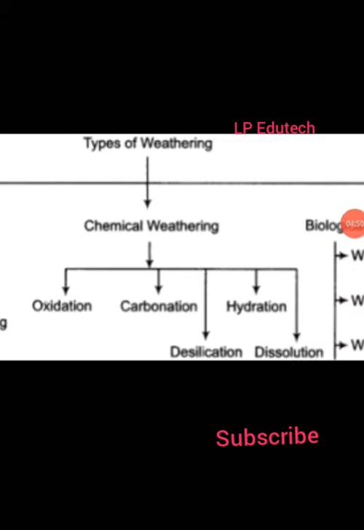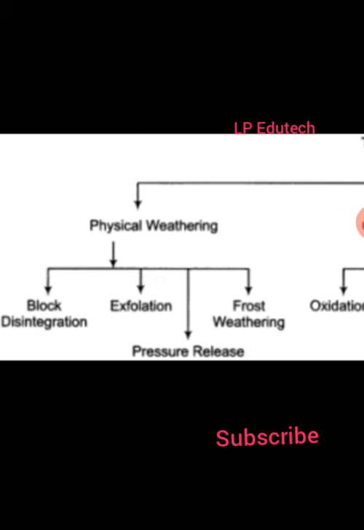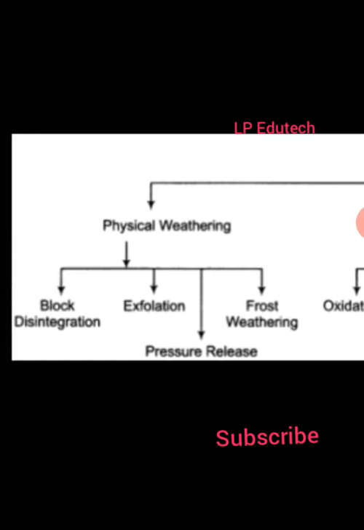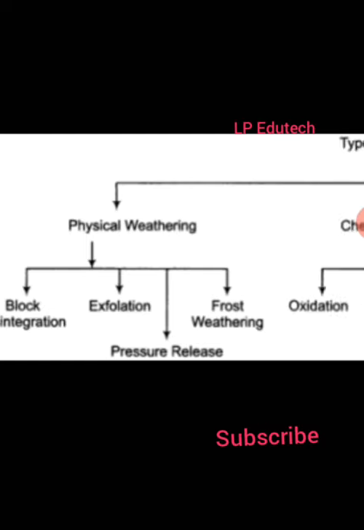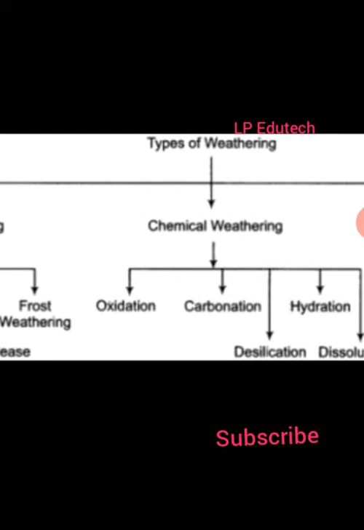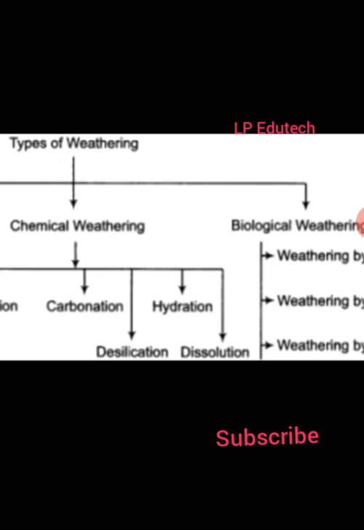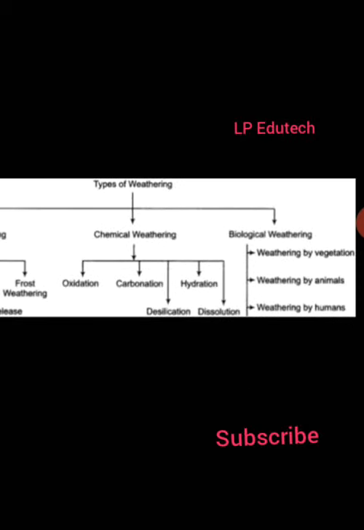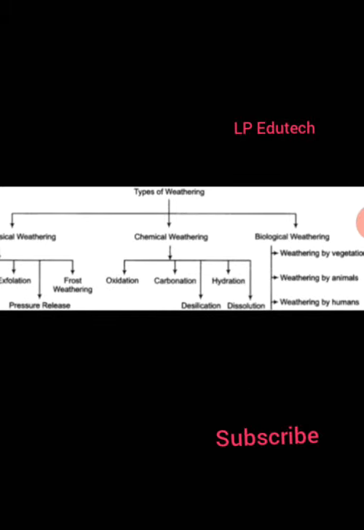Now, types of weathering is what we are going to learn in this lesson. Look at this chart, it is very easy to understand. Number 1 is physical weathering, in which the block disintegrates. Exfoliation happens, and frost weathering. Second is chemical weathering, which has the impact of oxidation, carbonation, and hydration. Number 3 is biological weathering: weathering by vegetation, weathering by animals, and weathering by humans. So this chart is the exact summary of what we are going to learn now.